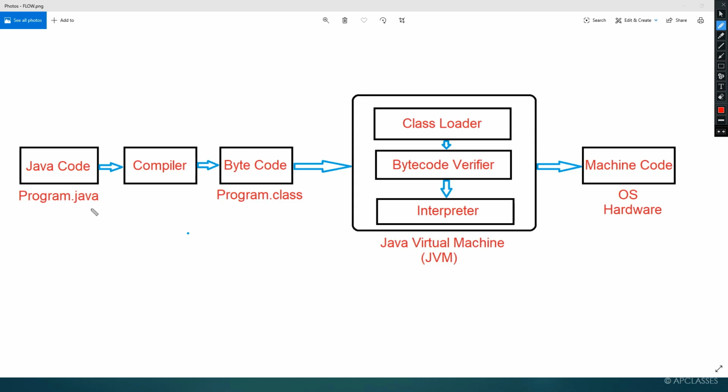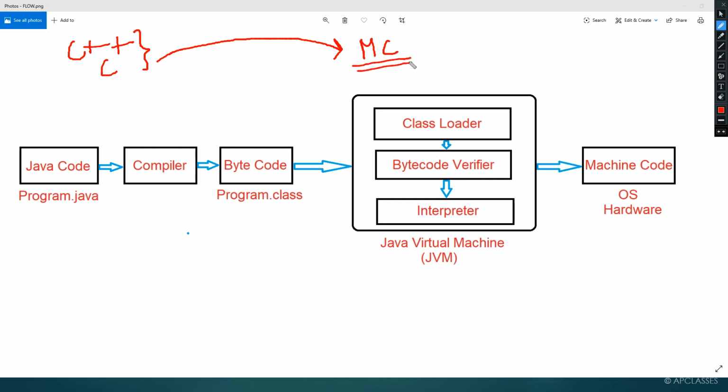Now how is a Java program different from other programming languages, or how is the execution different from other programming languages, that we have to understand. Remember, whenever a program gets executed, if we talk about C++ or C or any other programming language, whenever a program is compiled or interpreted, or whenever a program is executed, it is directly converted to machine code.